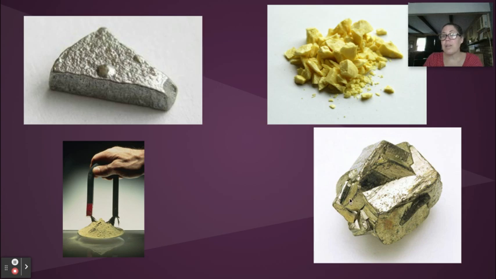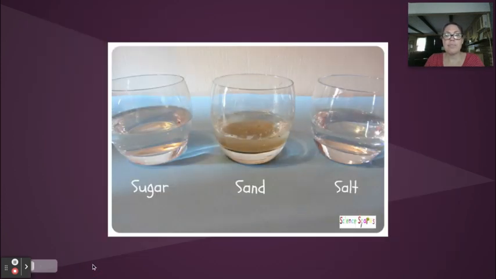If I wanted to chemically break this down, I could put it through a chemical reaction and I could return it back to iron and sulfur by chemically breaking it down. Now, when we talk about mixtures, this is sugar water, that's sand plus water, and that's salt water.